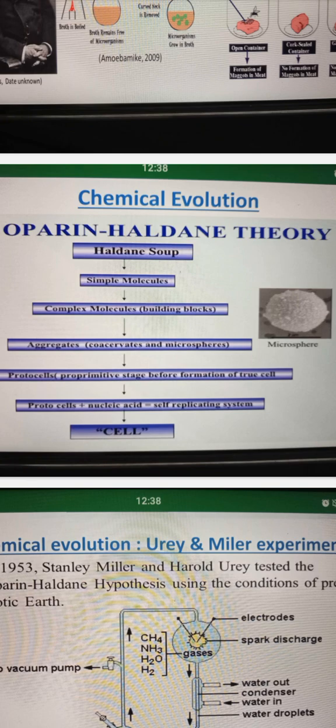Protocells plus nucleic acid gives a self-replicating system, a cell.